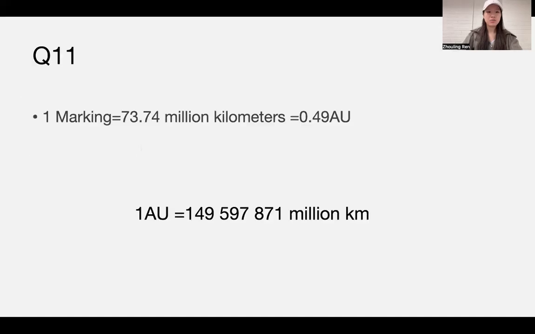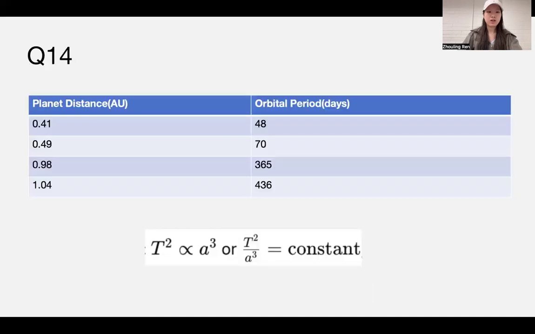Due to the conversion between million kilometers and AU, the distance between each marking is 0.49 AU. And I got four different planet distances and their orbital periods. These results follow Kepler's third law because the ratio of the square of the orbital period to the cube of the semi-major axis is equal.